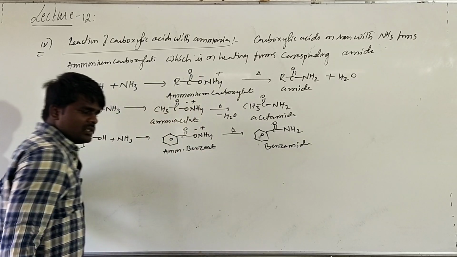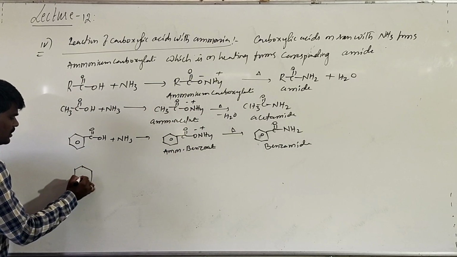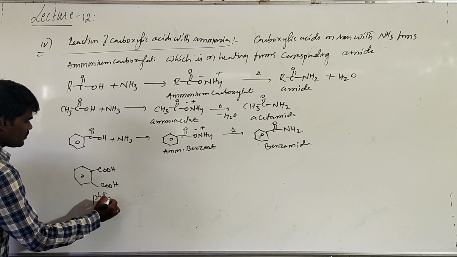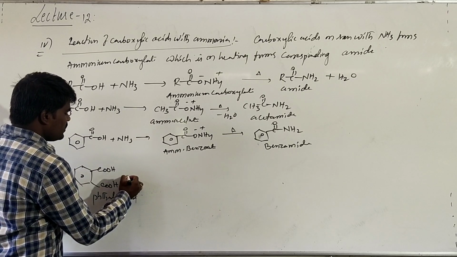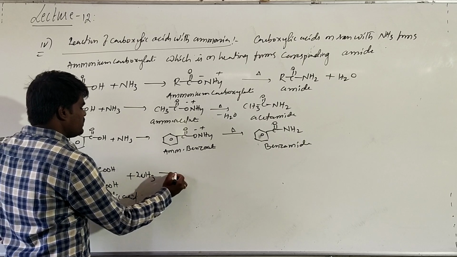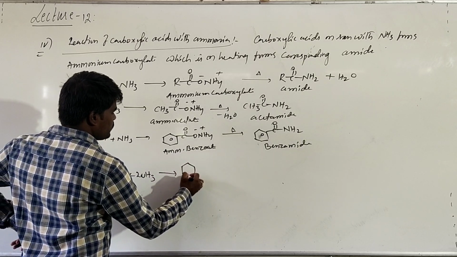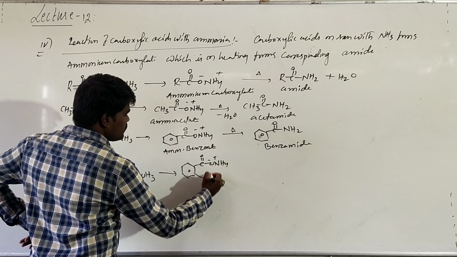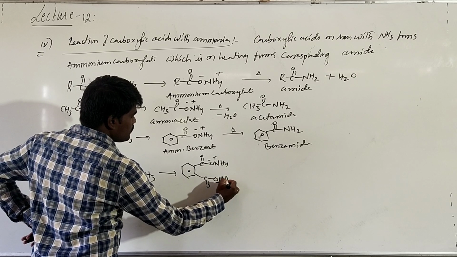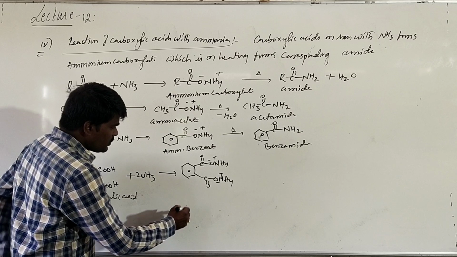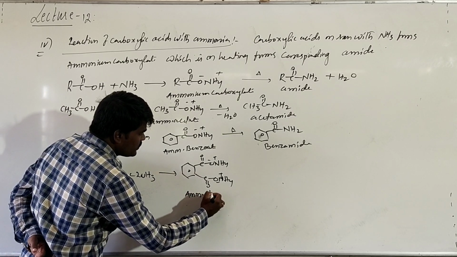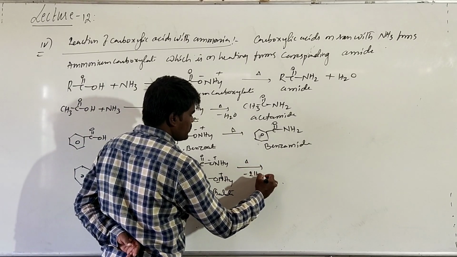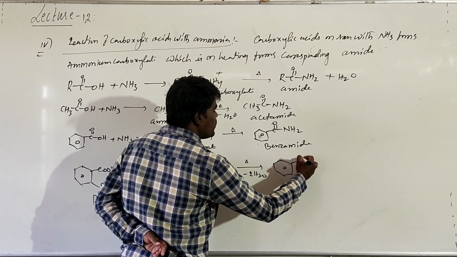And if you are treating any dioic acid such as phthalic acid, this is what we call phthalic acid. Phthalic acid on reaction with 2 moles of ammonia will form the corresponding ammonium phthalate. This on heating, with the removal of 2 moles of water molecule, will form phthalamide.